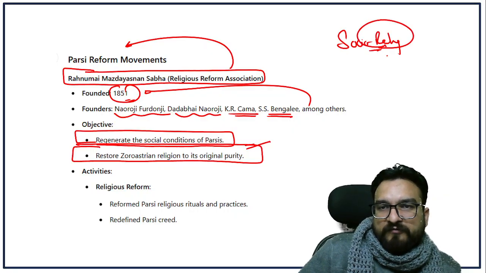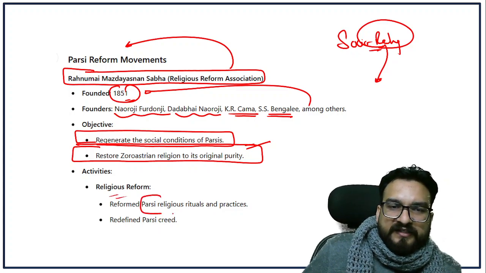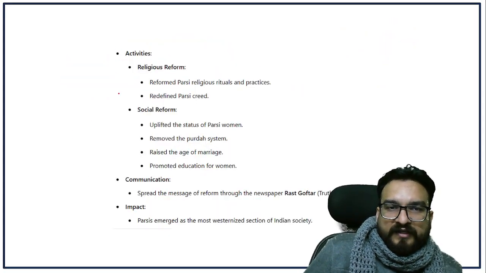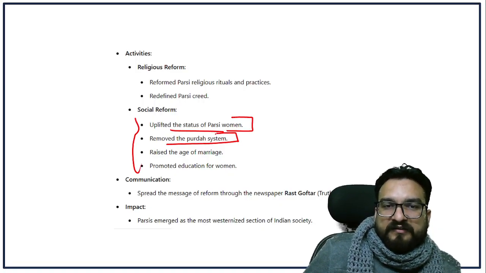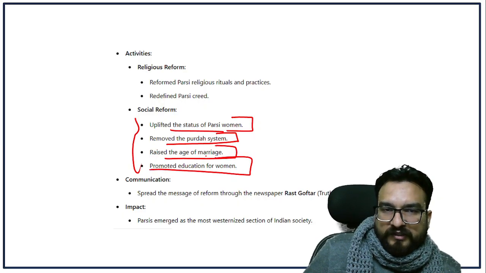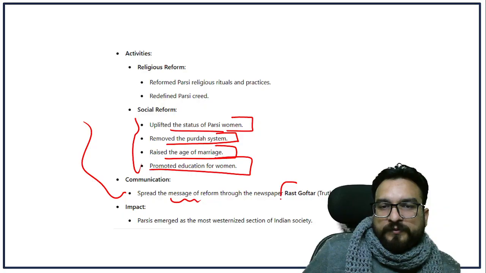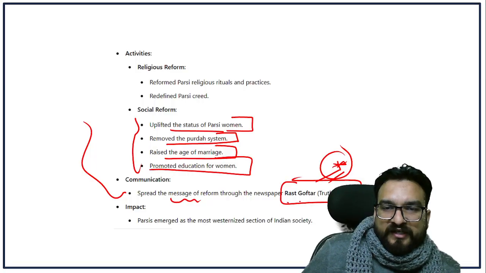Some people focused on religious reform too, to reform Parsi religious rituals and practices and redefine the Parsi creed. In social reforms, they uplifted the status of Parsi women, removed the purdah system, raised the age of marriage, and promoted education for women. They also spread the message through their newspaper, Rast Goftar, a very important newspaper of the Parsis.